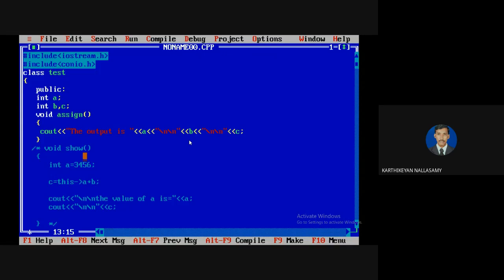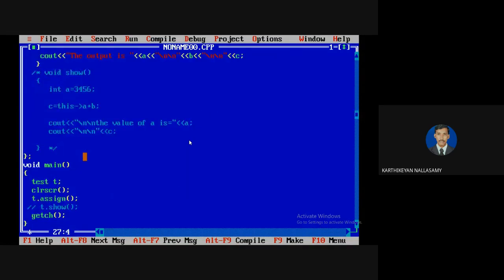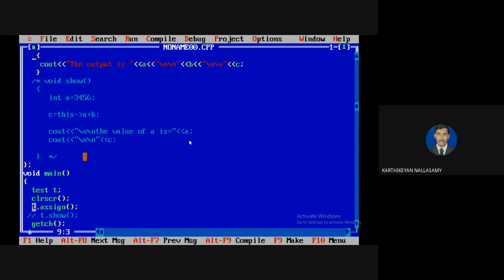This always indicates the current object. Current object means that if the function is invoked by using T, then T is the current object, so it always accesses the values of this instance. So this means it is the current object. So that is the thing.